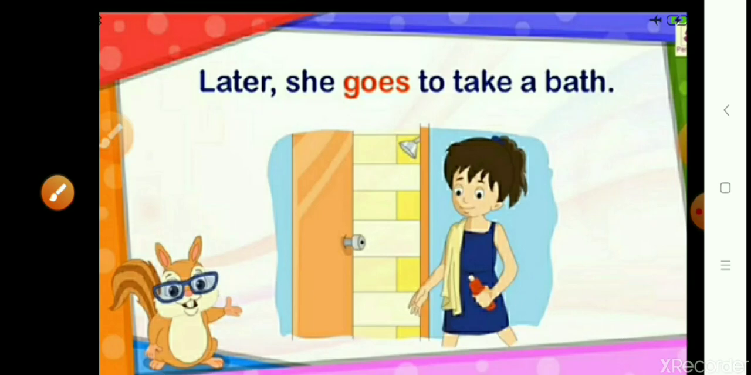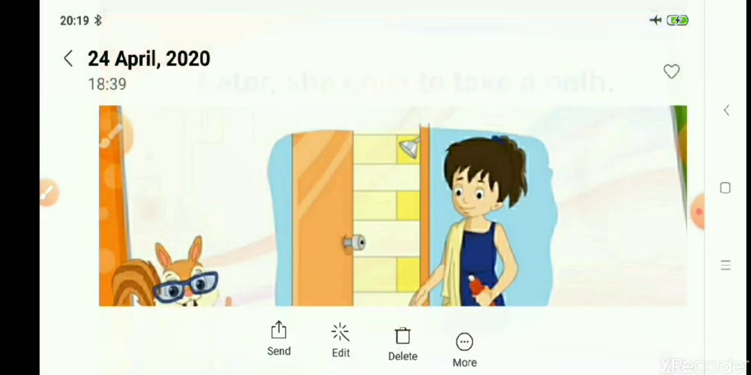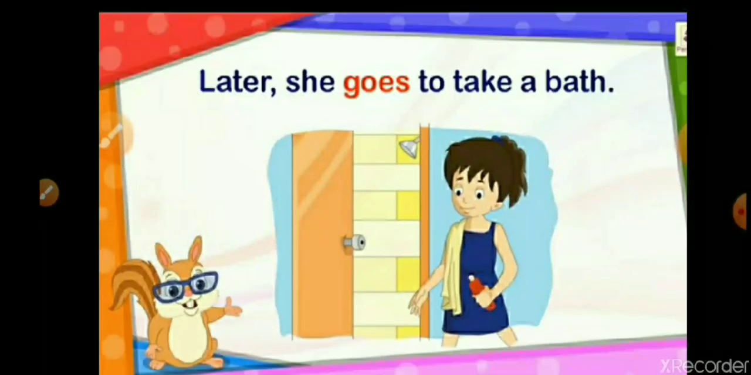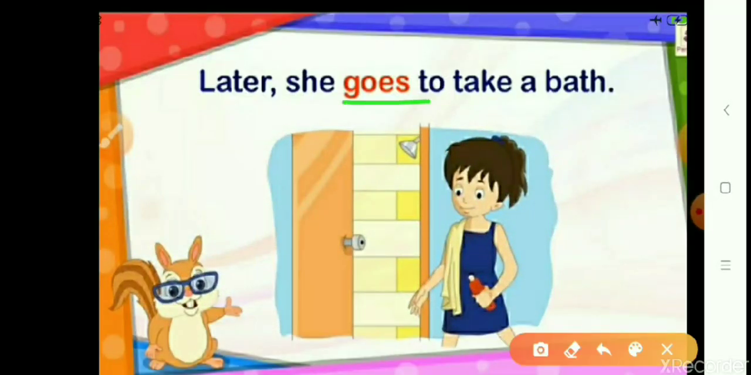Then later she goes to take a bath. Now here she goes. Going is also an action word. Goes to take a bath. So going is also an action word. You go to your school, you go to the park, or you go to your grandmother's place or your grandfather's place. So going is an action word.